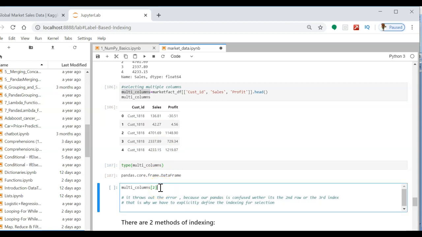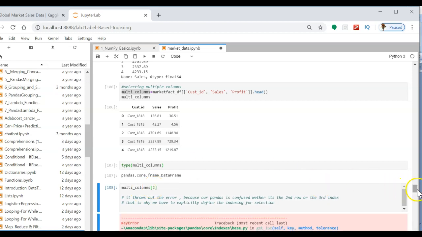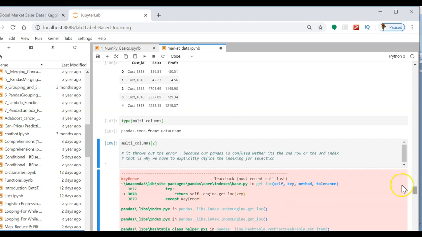But if you want to select only the second row, how do you do it? If you try to select the second row this way, pandas will give you an error, because pandas doesn't know whether this number 2 is the label 2 or the second index, which is 1, the second row.